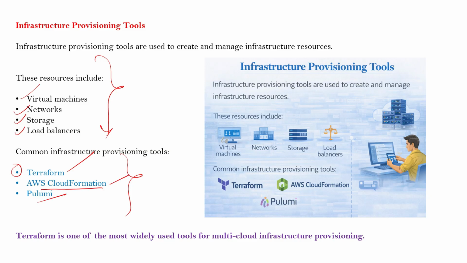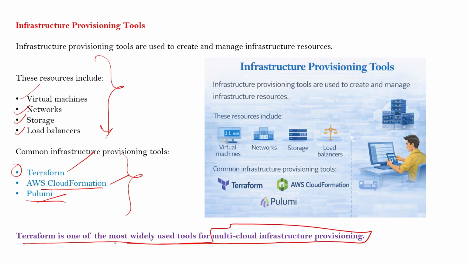Then we have AWS CloudFormation. Then we have Pulumi. So there are multiple other software tools available for infrastructure provisioning. And Terraform is one of the most widely used tools for multi-cloud infrastructure provisioning.